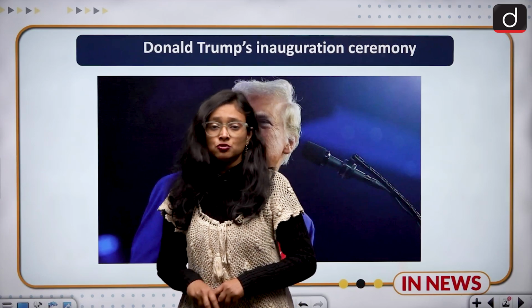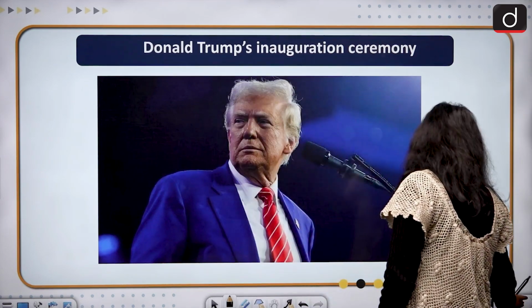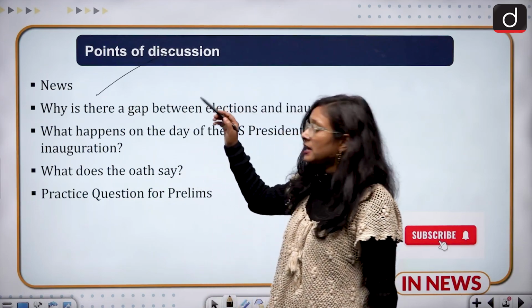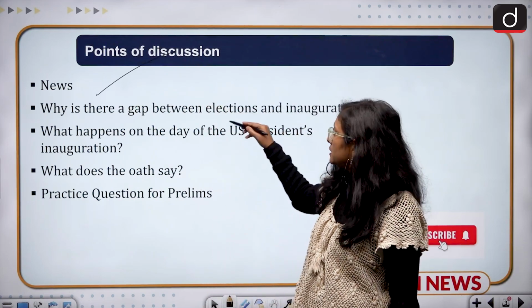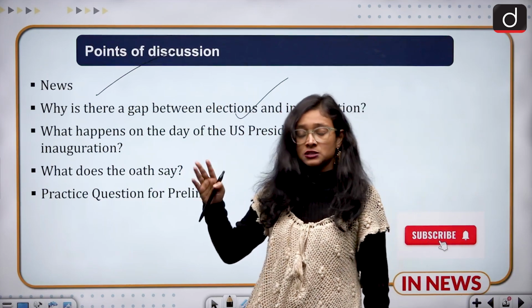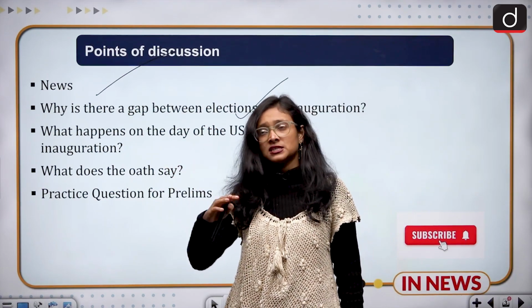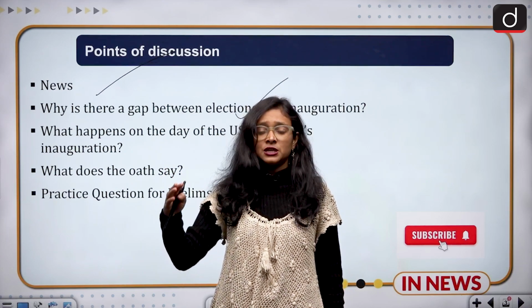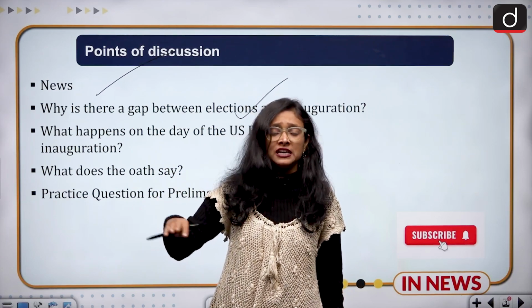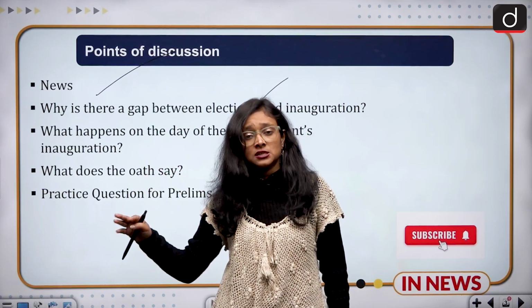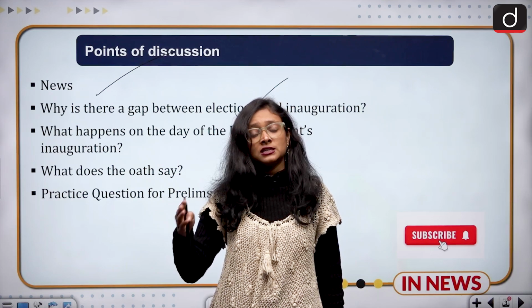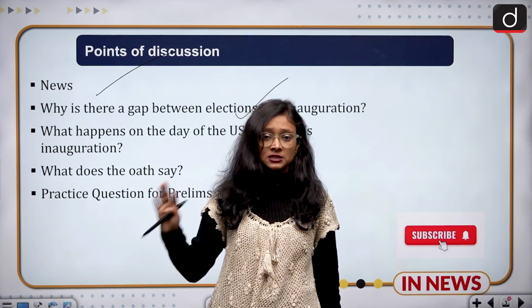So coming to the news part. First of all, we are going to discuss the news, then we are going to discuss why there is a gap between the elections and the inauguration, which is the oath ceremony. Because in India we can see that generally within 1 week the Prime Minister or any Chief Minister takes the oath after the election. But in America it is more than a month. So why is there a gap?